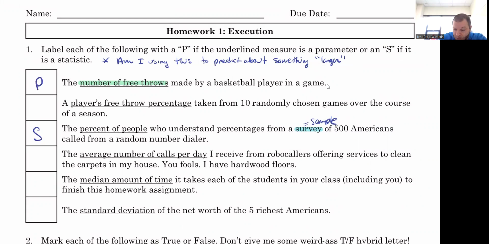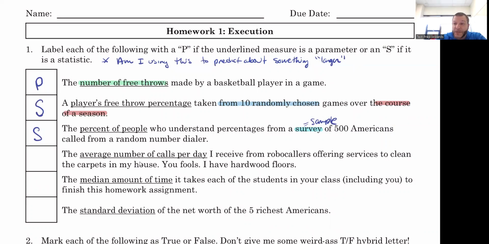Whereas if I look at the second one, notice now that I'm taking the free throw percentage from 10 randomly chosen games from a season, I can see that I have a larger set. The season itself would be the population. The 10 randomly chosen games would be a sample. So thus, the player's free throw percentage over those 10 games would be a statistic.